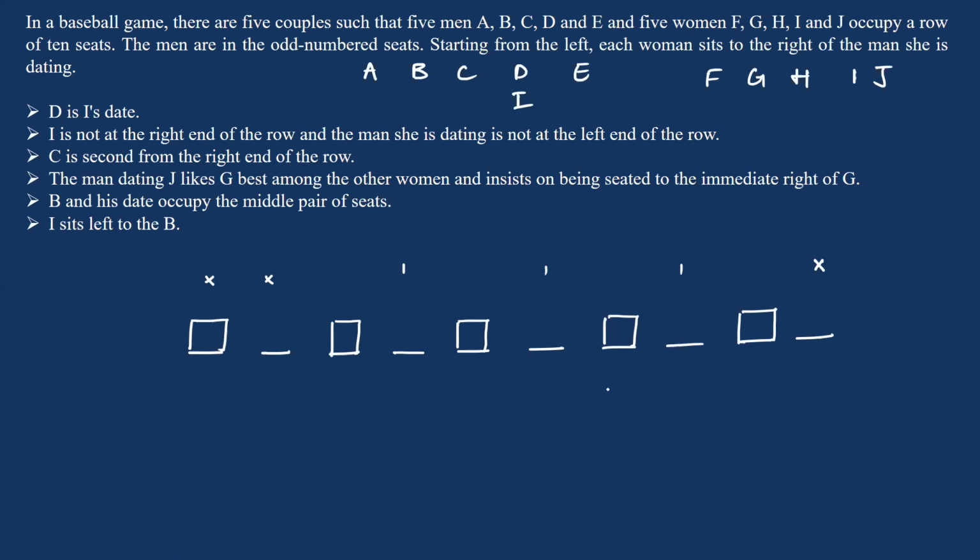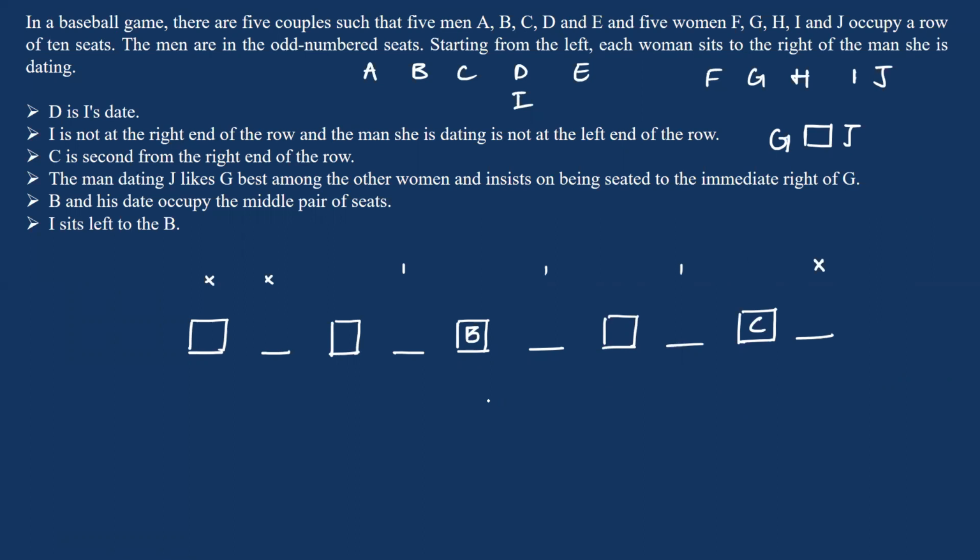Now C is second from the right end of the row. So C will be here. The man dating J likes G best among the other women and insists on being seated to the immediate right of G. So if you have G here, you will be having the man dating J and J will be sitting to his immediate right. Okay. Now B and his date occupy the middle pair of seats. So these two are the middle pair of seats. So B and his date will be occupying the middle pair of seats. So B will be here and we do not know who is B's date.